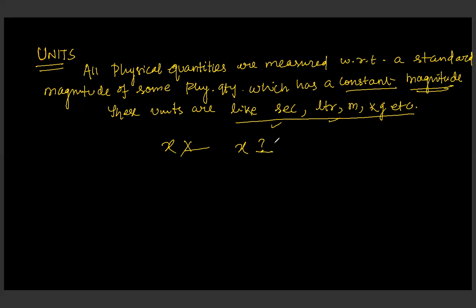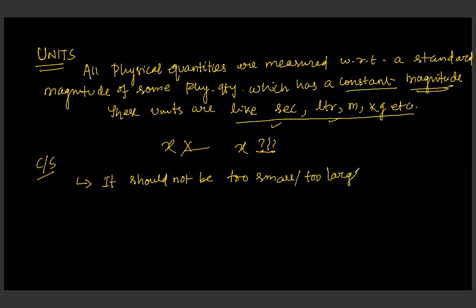Whether it is time, whether it is volume, or your length, mass, or anything. So who is going to define it? There is no meaning of it. So if you want to express something, you have to define a particular unit, and it must have a constant magnitude. What are the characteristics of this unit? The first characteristic is that it should not be too small or too large. That means it should be easy for your calculation.